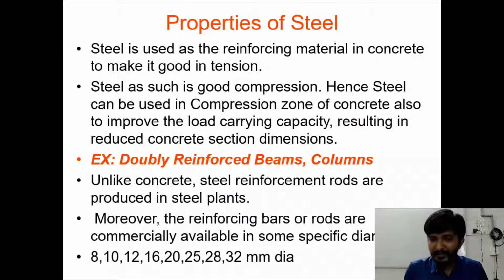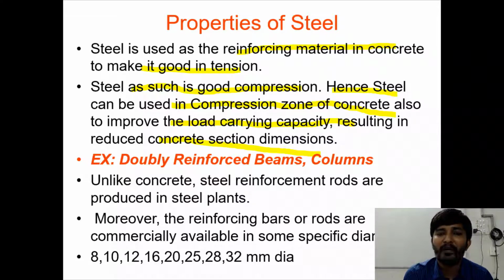Next ingredient of RCC design is the properties of steel. So steel is used as the reinforcing material in concrete to make it good in tension. Steel as such is good in compression. Hence, steel can be used in the compression zone of concrete also to improve the load carrying capacity, resulting in reduced concrete section dimensions. As many of you may not know, steel is as good in compression as in tension. So steel is good in both. It is not that steel is good only in tension, weak in compression. It is not like that. Steel is good in both tension and compression, right?